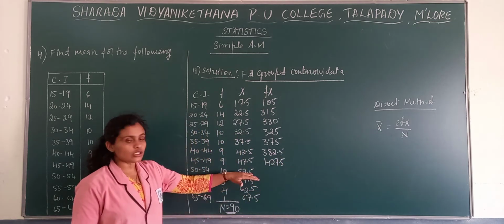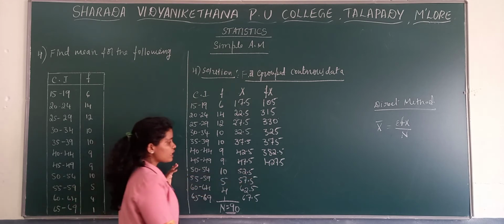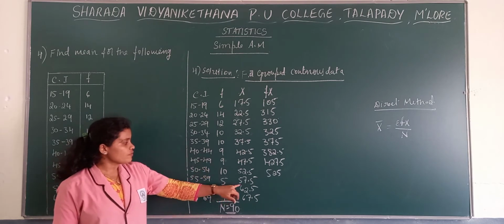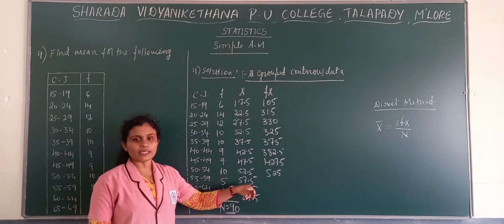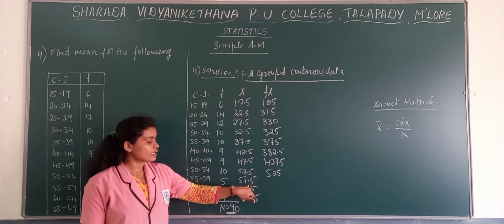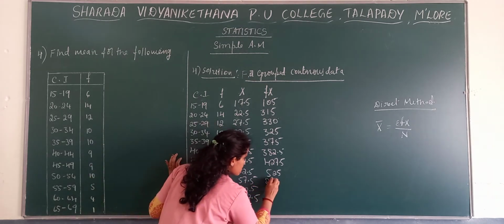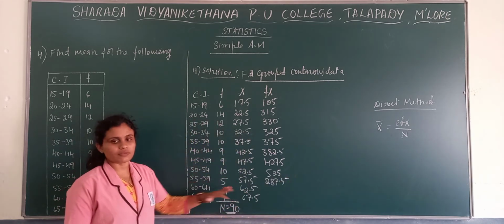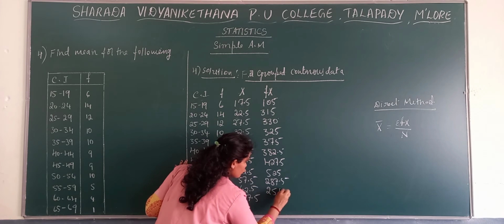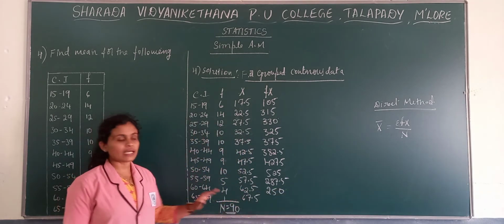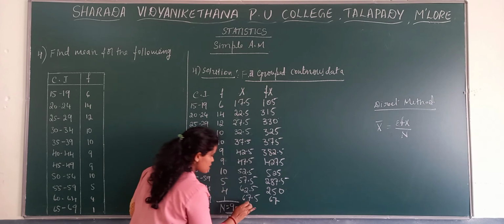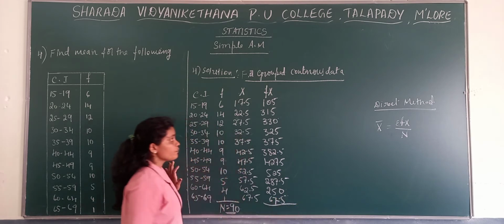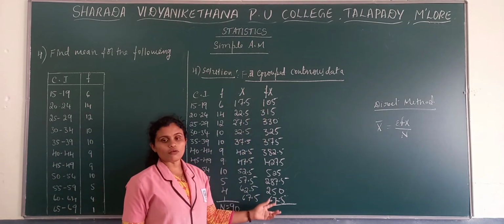Then 47.5 into 9, there we get 427.5. 10 into 52.5, there we get 525. Then 5 into 57.5, there we get 287.5. 4 into 62.5, there we get 250, and the last value here is 67.5, that is 67.5 into 1, 67.5. And now we need to make the total of the fx column.